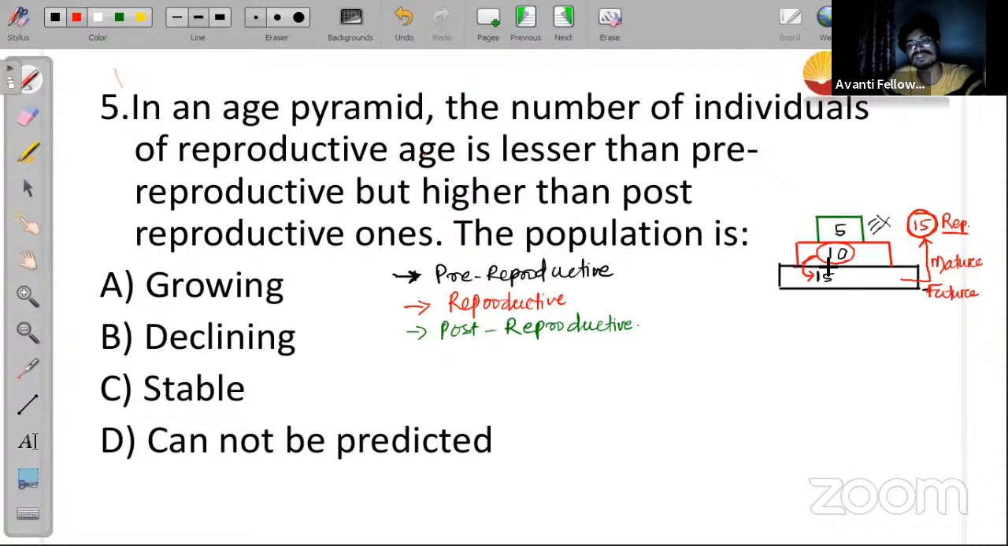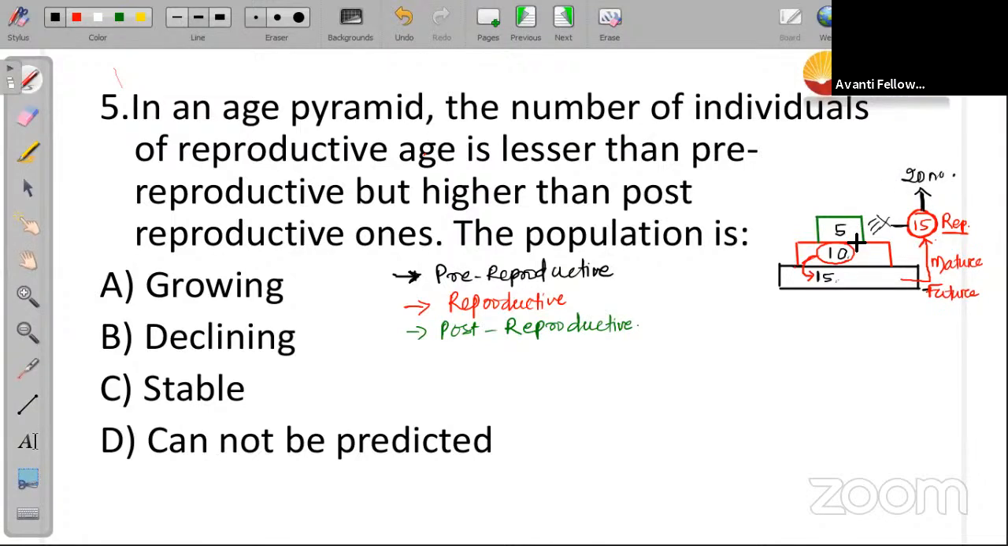Initially 10 individuals were reproducing 15 individuals. Now 15 individuals are reproductively active. It means in near future they will be reproducing. If 10 people were reproducing 15 individuals, how much will 15 people reproduce in future? They must be reproducing more than that, say 20 individuals. Is it clear to you?